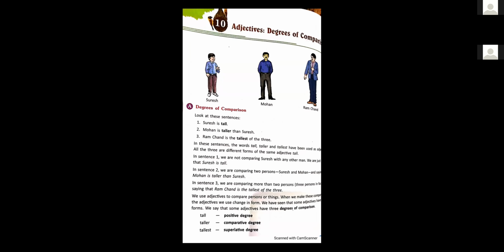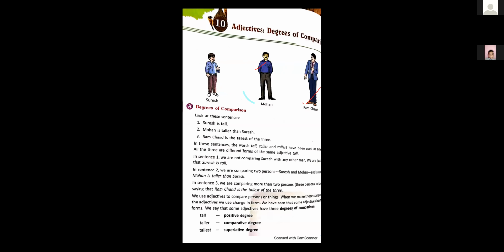Mohan is taller. This is a picture of Mohan. He is Suresh, and this is a picture of Ramchand. First sentence was Suresh is tall. Second is Mohan is taller than Suresh. There is a comparison between these two persons. Mohan is taller. You can see in the picture also. He is taller than Suresh. Then in the third picture, Ramchand is the tallest of the three. You can observe easily. Ramchand is the tallest of the three.